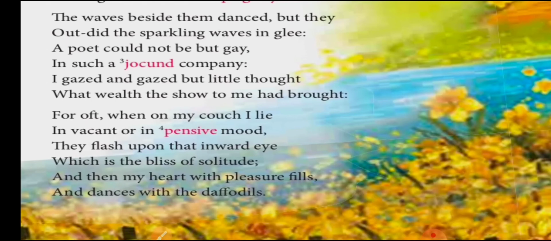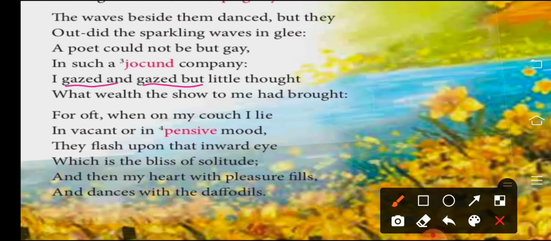So he was gazing constantly. A poet could not be but gay in such a jocund company. So what he is saying, so he was gazing constantly at the flowers and enjoying the beauty. Right, and the word gazed here, I gazed and gazed. Gazed means what? To see, and he is using this gazed and gazed twice. So this word gaze is used twice here to indicate how moved or charmed the poet was. He is very much happy. That's why he is using two words here.